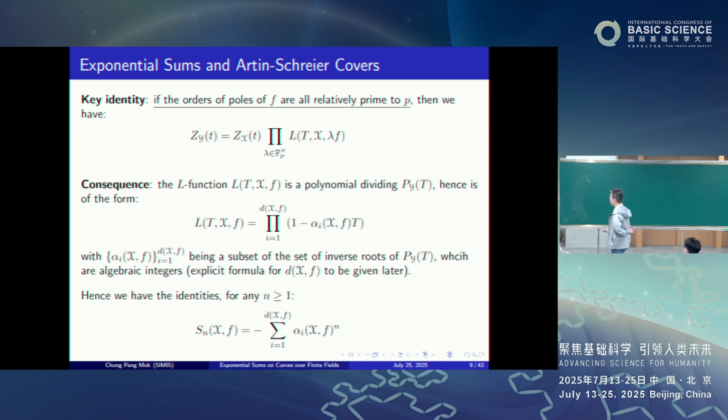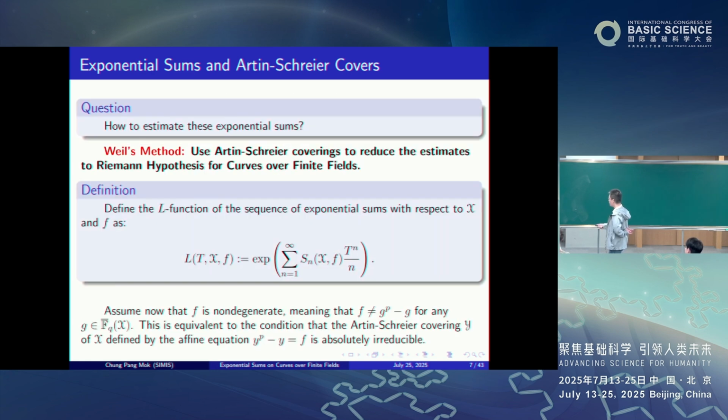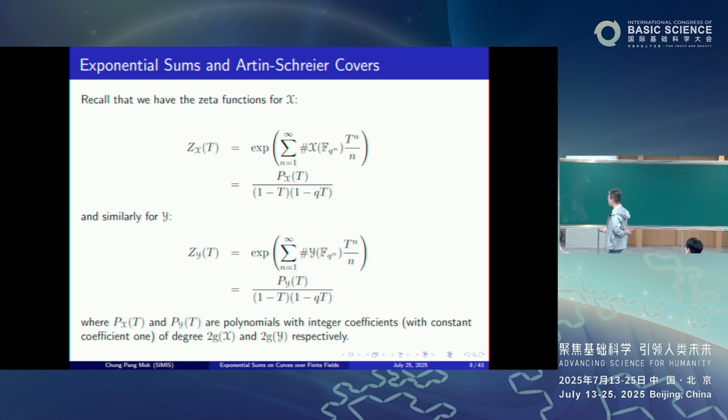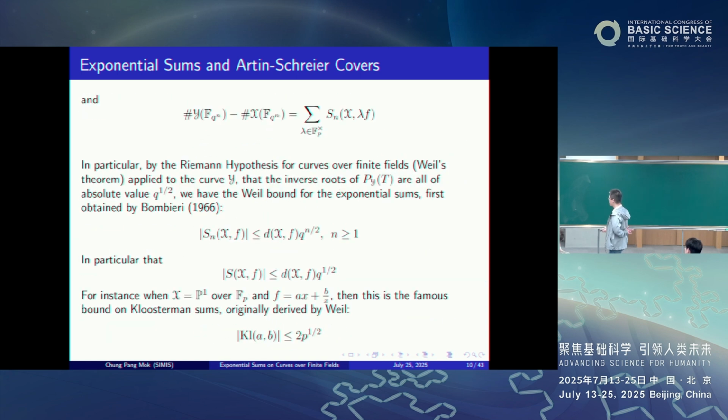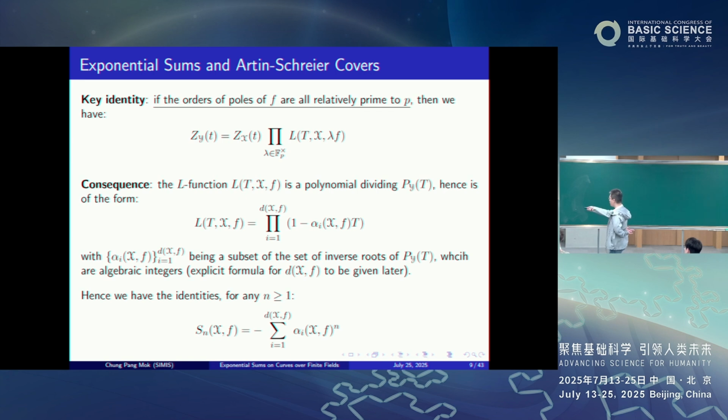If all the poles of our rational function f are relatively prime to p, then we have this factorization identity: the zeta function of Y, the Artin-Schreier cover of X defined by f, factors as the product of the zeta function of X times the L functions of the exponential sums for the pairs (X, λf), where λ ranges over the non-zero elements of F_p.